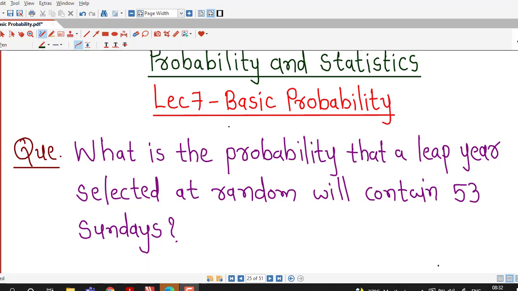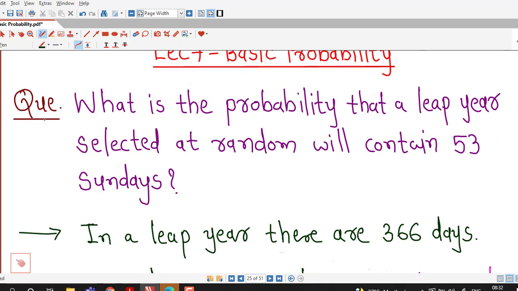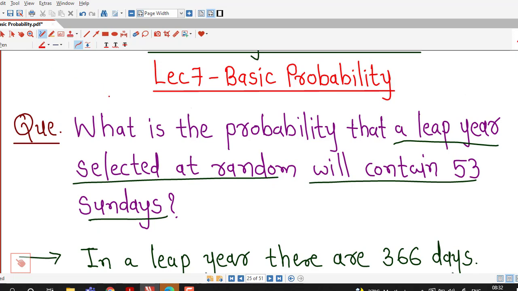In this lecture we are going to discuss one more problem on basic probability. So first we understand what this question is about. It is asked: what is the probability that a leap year selected at random will contain 53 Sundays? We try to answer this question using the concept of basic probability.